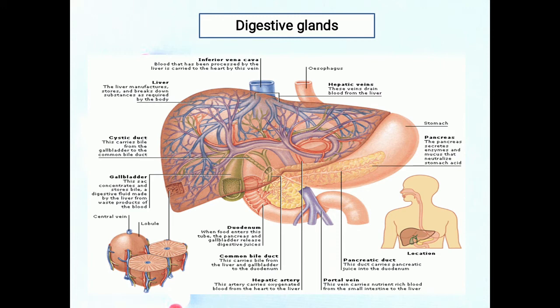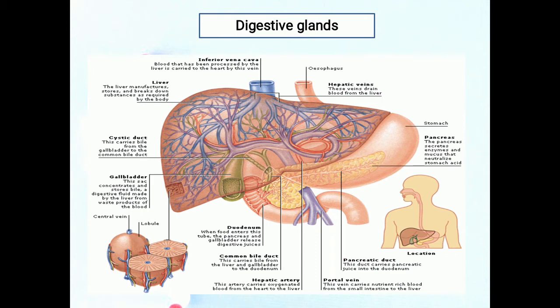Now, we are discussing the liver. The liver is the heaviest gland of the body, weighing about 1.4 kg, about 3 lb in an average adult. Of all the organs of the body, it is second only to the skin in size. The liver is inferior to the diaphragm and occupies most of the right hypochondriac and part of the epigastric region.